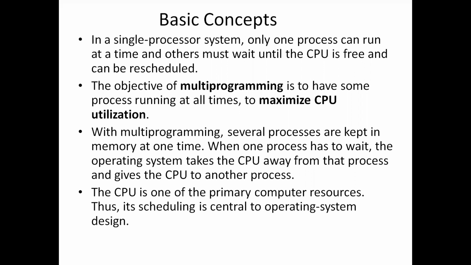Other processes will be waiting until the processor is free. And once the CPU is free, these other processes will get rescheduled. We have discussed this.